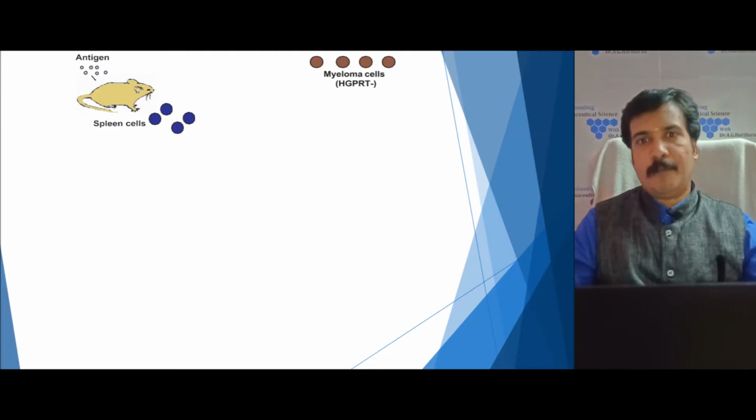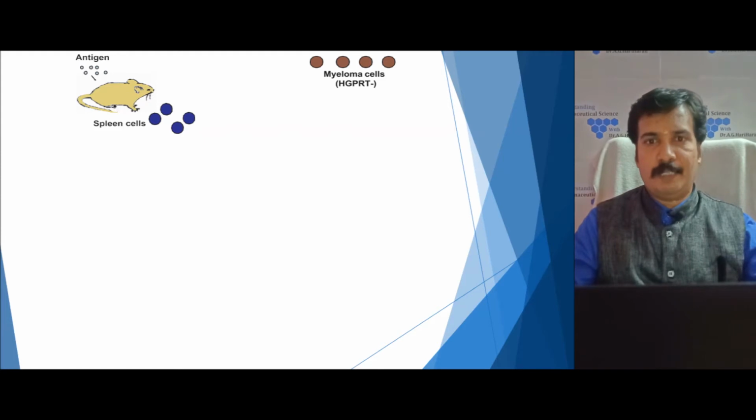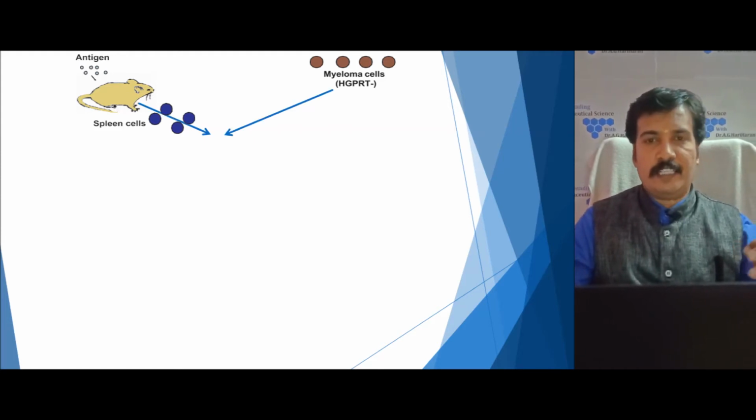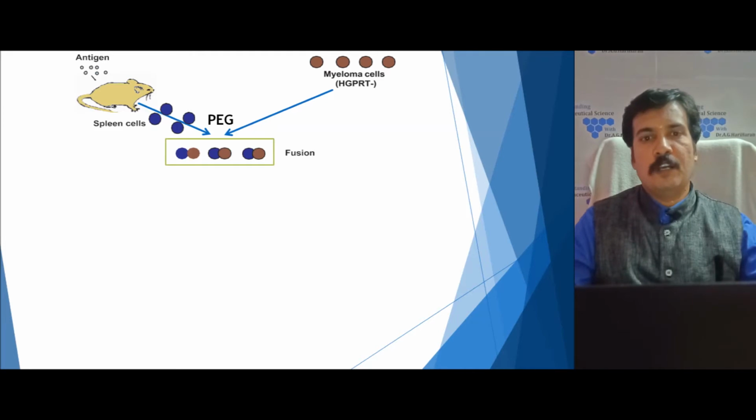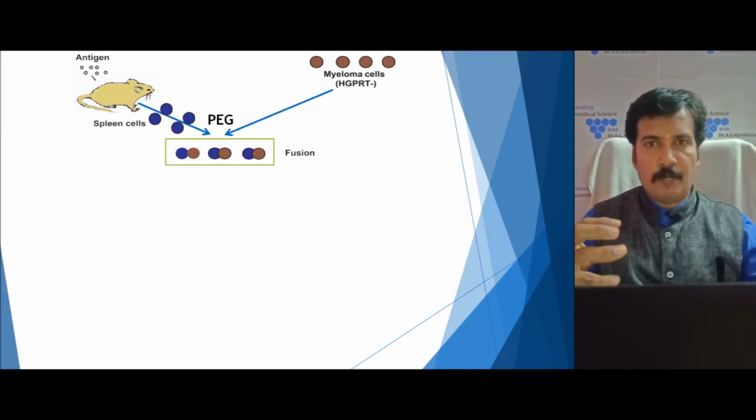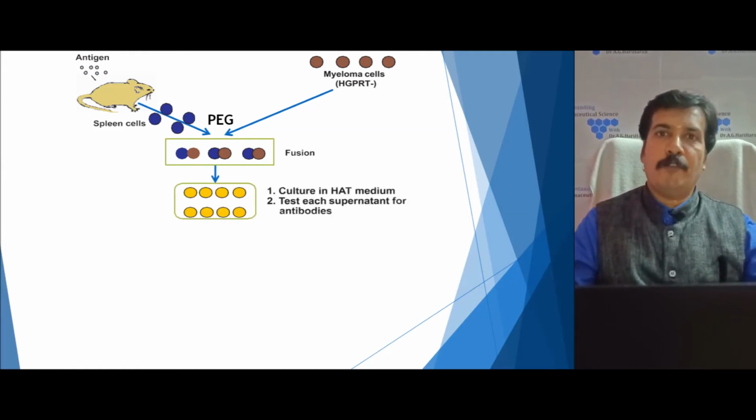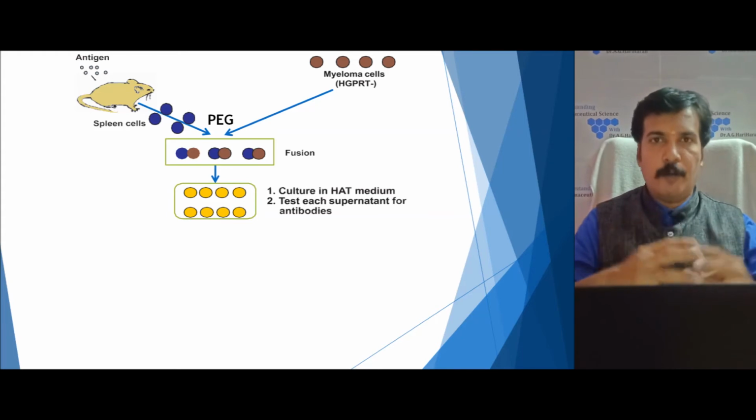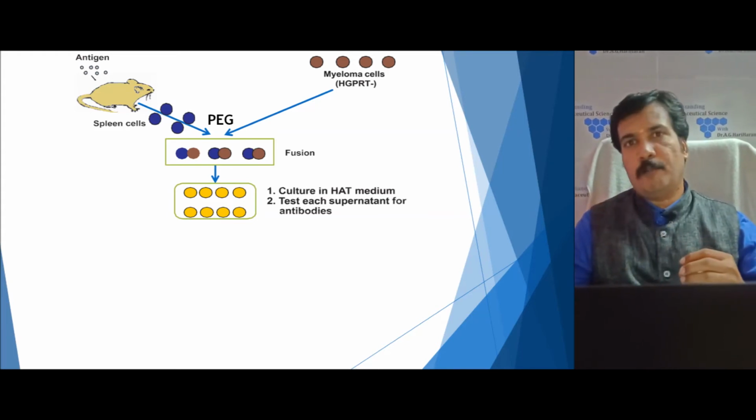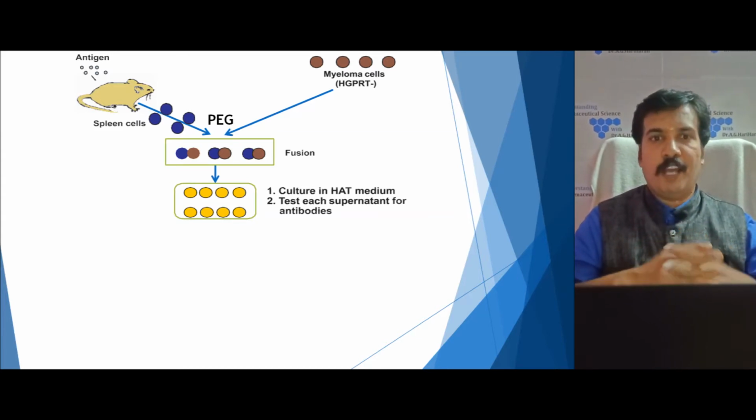Then we select myeloma cells. The myeloma cells generally should not carry the HGPRT gene, so HGPRT minus myeloma cells are taken. Then both are fused with the help of a chemical called polyethylene glycol. This polyethylene glycol helps in the fusion of the myeloma cell with the lymphocyte cell. Next, we need the hybrid cells, that is the hybridoma cells, not the myeloma cells in pure form or the lymphocytes. So we have to select the hybridoma.